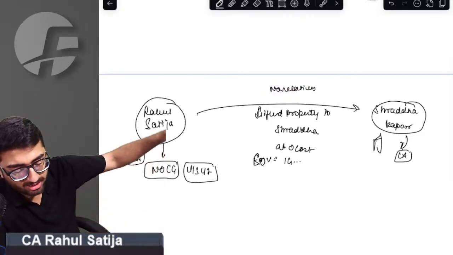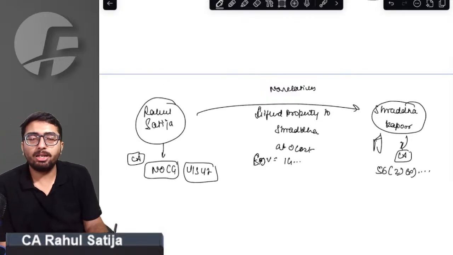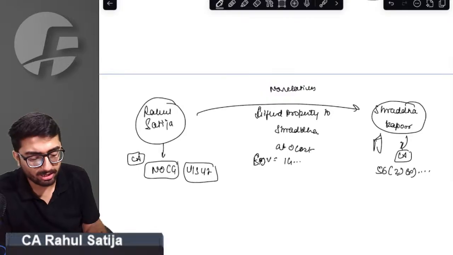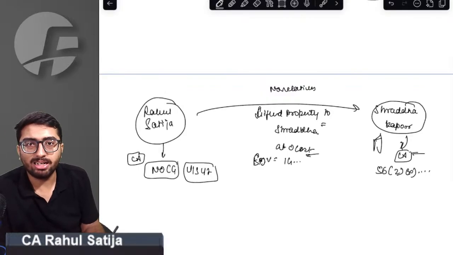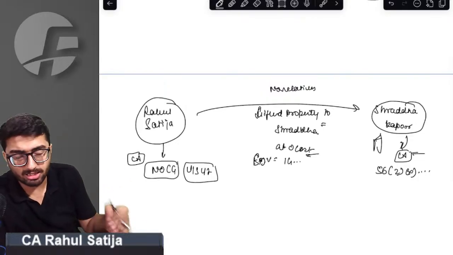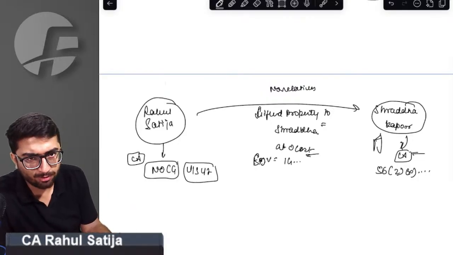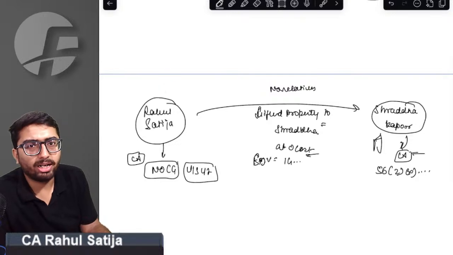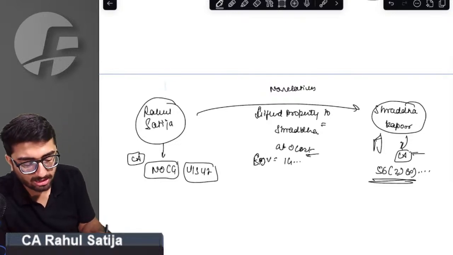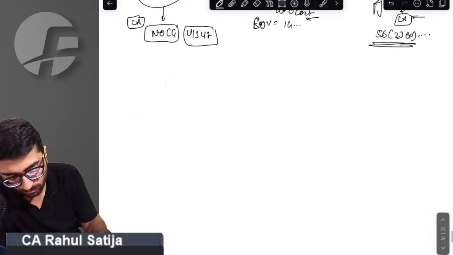Sir, for Shraddha, who is receiving this property free of cost, shouldn't 56(2)(x) be applicable? Why, sir? Because ultimately it is a capital asset for her. She is receiving the asset free of cost, and SDV exceeds 50,000 rupees. The difference of SDV and consideration also exceeds 50,000, and SDV exceeds 110% of consideration. Then in that case, this should be taxable under 56(2)(x). Yes, it will be taxable. This was case 1.